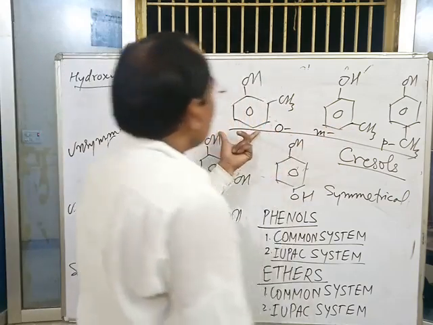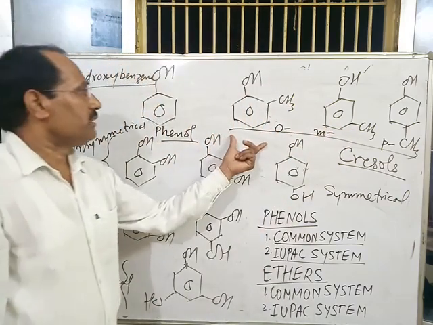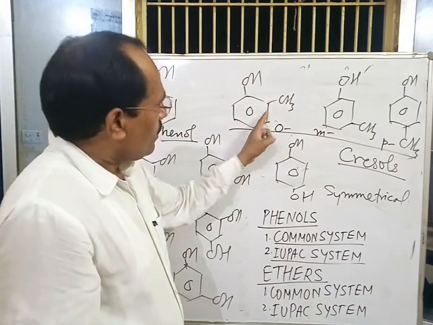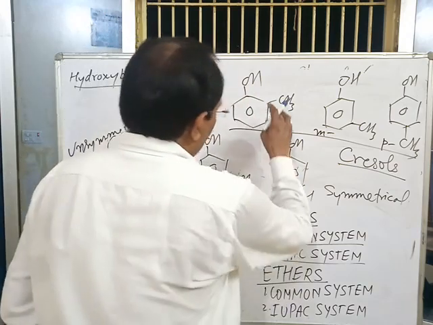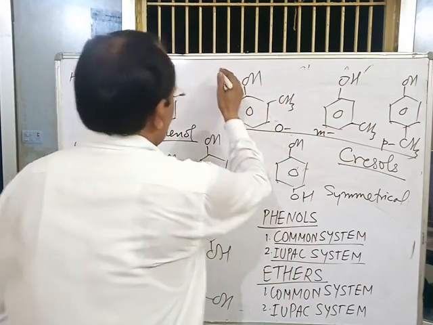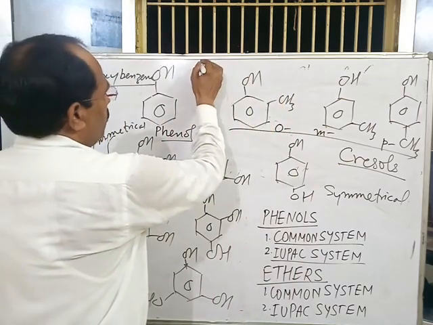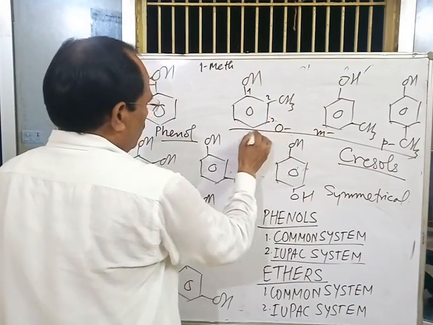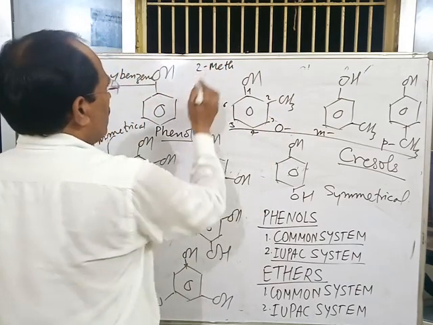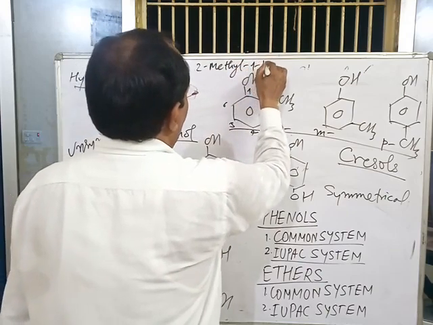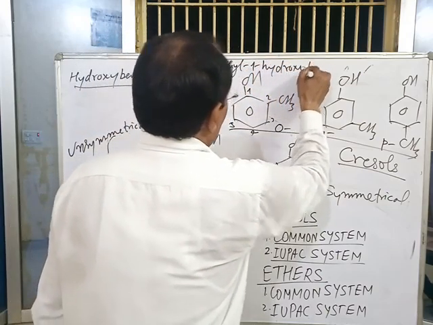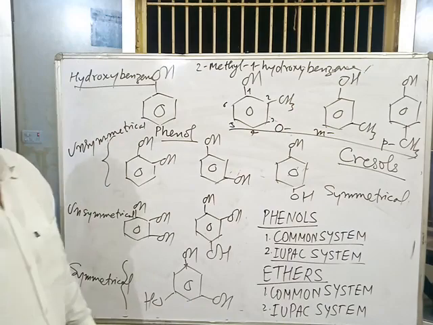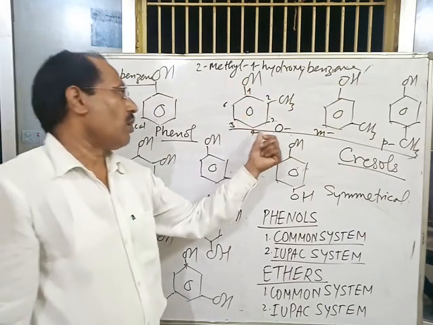And cresols in IUPAC system are named as follows. Orthocresol is named with numbering 1 2 3 4 5 6 as 2-methyl 1-hydroxybenzene. This is the IUPAC name of orthocresol.